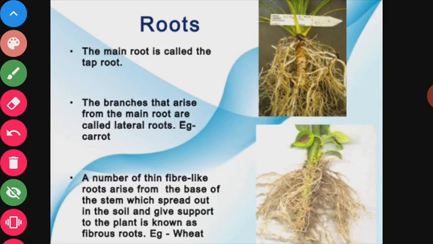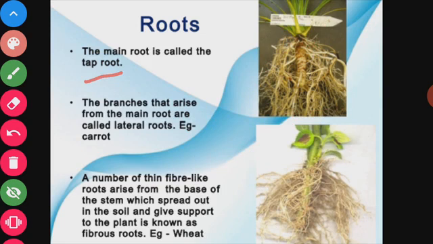Roots are of two types, taproots and fibrous roots. How many? Two types of roots are in plants, taproots and fibrous roots. The main root is called the taproot. In the taproot system, a single main root grows downwards.